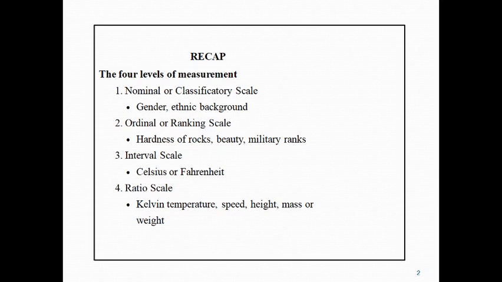Further, we have the interval type scale data. In that case, we can say Celsius or Fahrenheit type of measurements are covered in the interval type of data. In the ratio scale, we have speed, height, mass, or weight. Such variables are covered in the ratio scale type of data. So these are the four levels of measurement, which we already saw in the previous lectures.